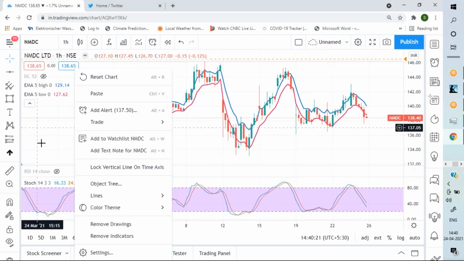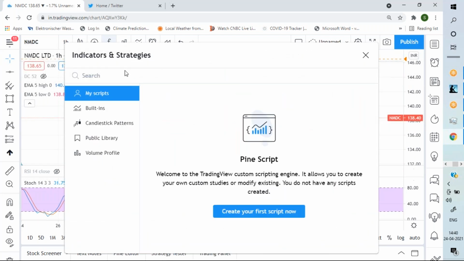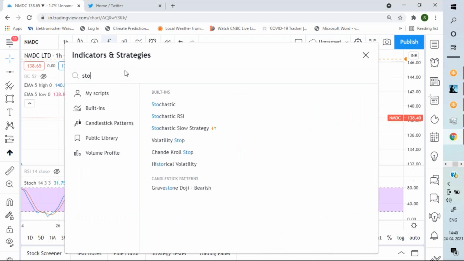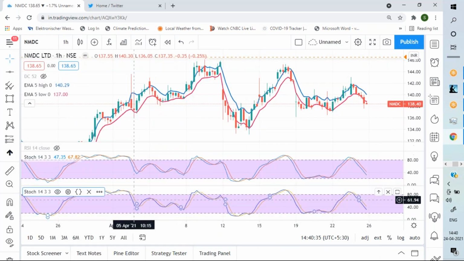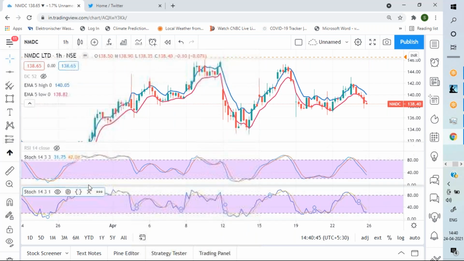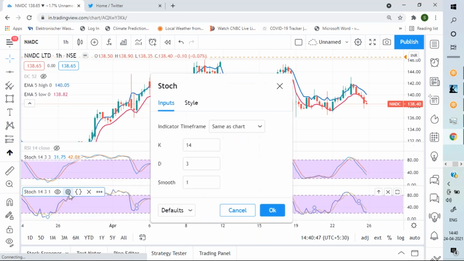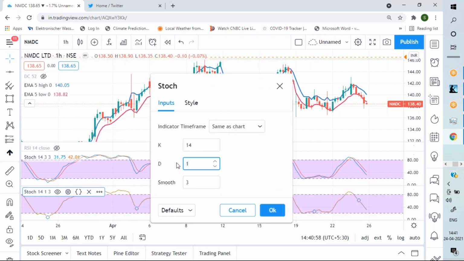Let me add another stochastic. Now instead of 14, 3, 3, many people use this 14, 3, 1, or 14, 1, 3 in some cases. Rather 14, 3, 1.